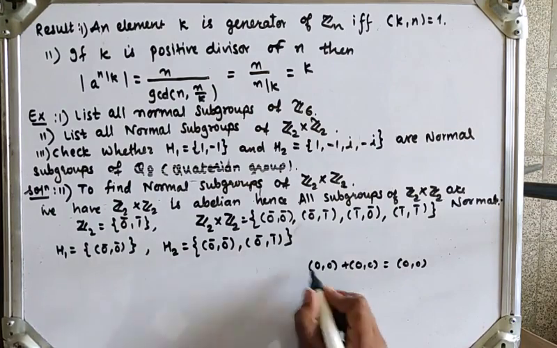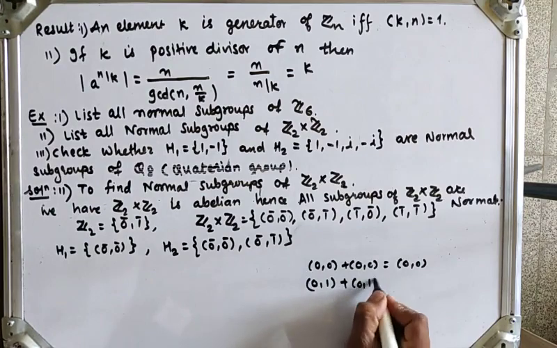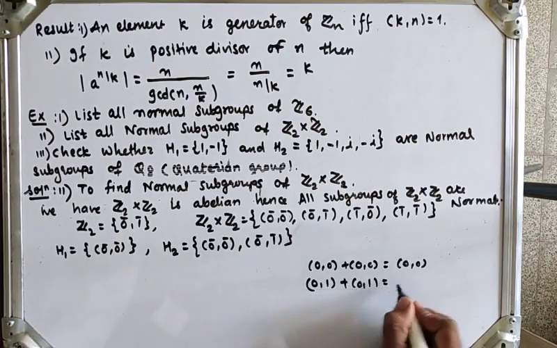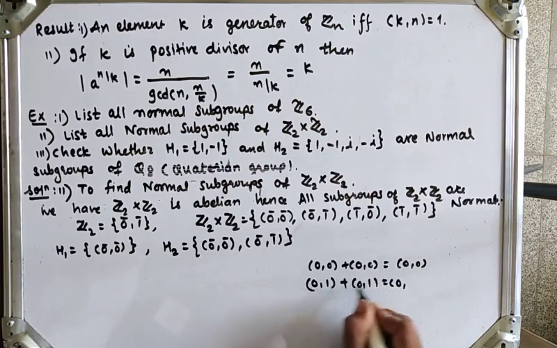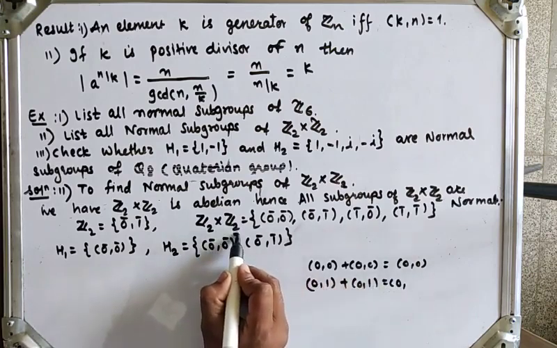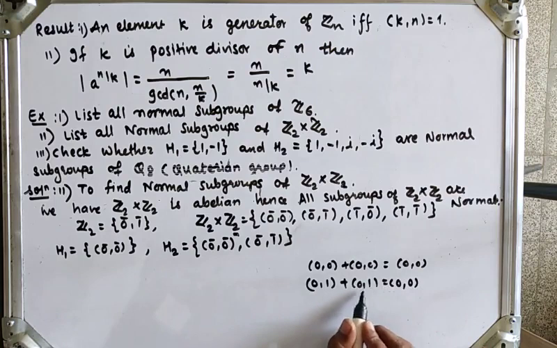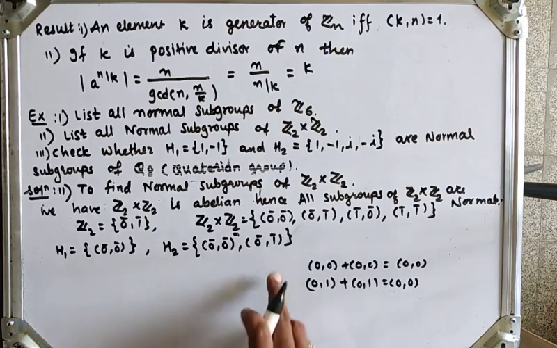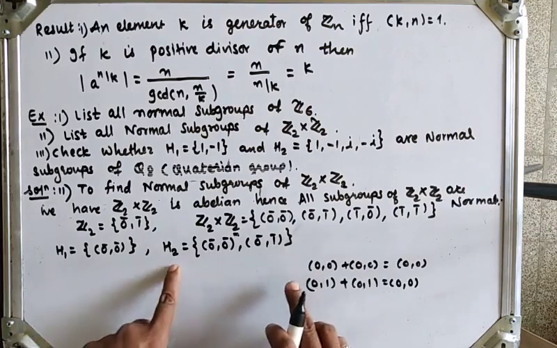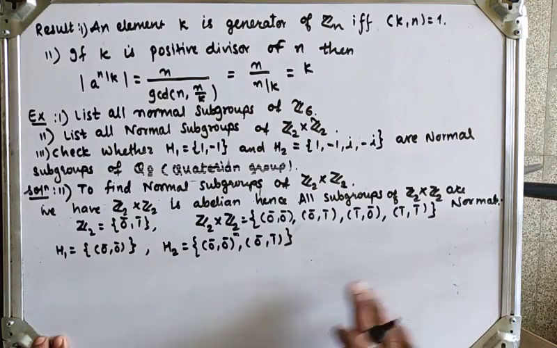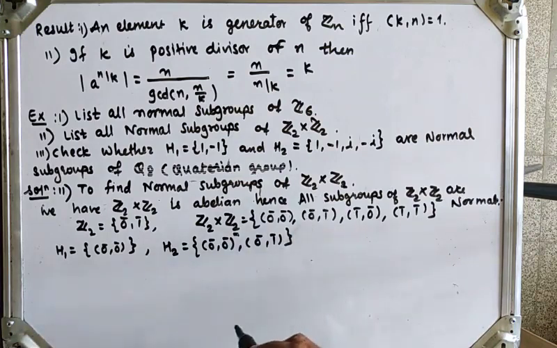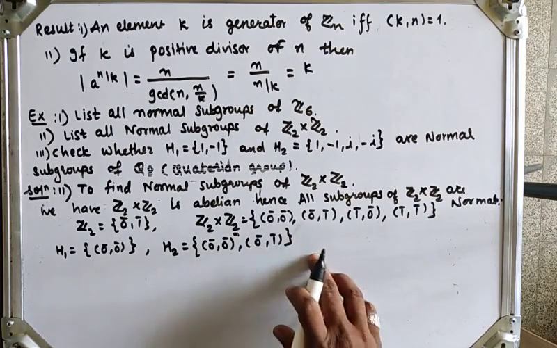The inverse of 0 1: 0 1 plus 0 1 is equal to, adding corresponding sides, 0 plus 0 is 0, 1 plus 1 is 2, and here the operation is addition modulo 2, so we divide 2 by 2 and get identity 0. So 0 1 plus 0 1 is equal to the identity, so 0 1 has inverse element 0 1. All properties of a group are satisfied, which means H2 must be a subgroup of G, and we know that Z2 cross Z2 is abelian, so all its subgroups are normal subgroups.